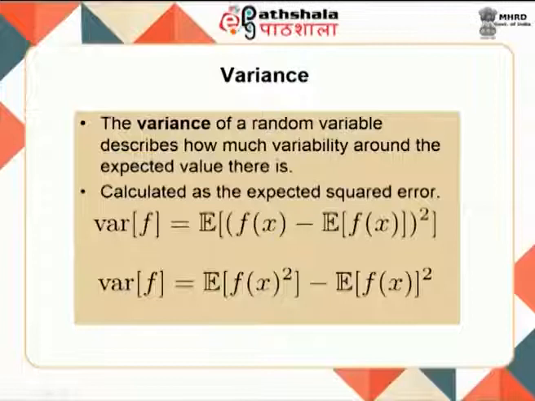The variance of a random variable describes how much variability around the expected value there is, calculated as the expected squared error. This is an important equation that we normally use in a lot of